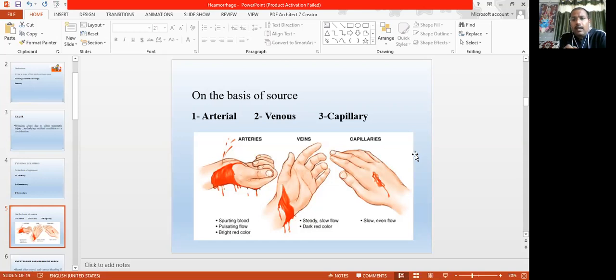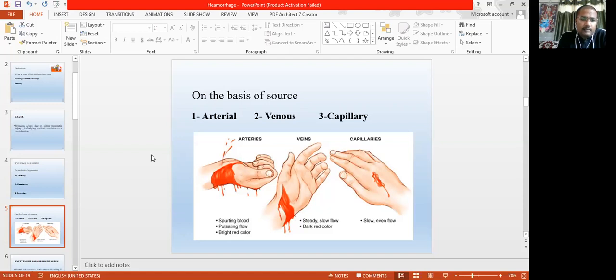In capillary bleeding, the blood is not flowing but oozing. You know the difference between flowing and oozing: only a small amount of blood comes from that site, and it takes time to become a drop. That is oozing.